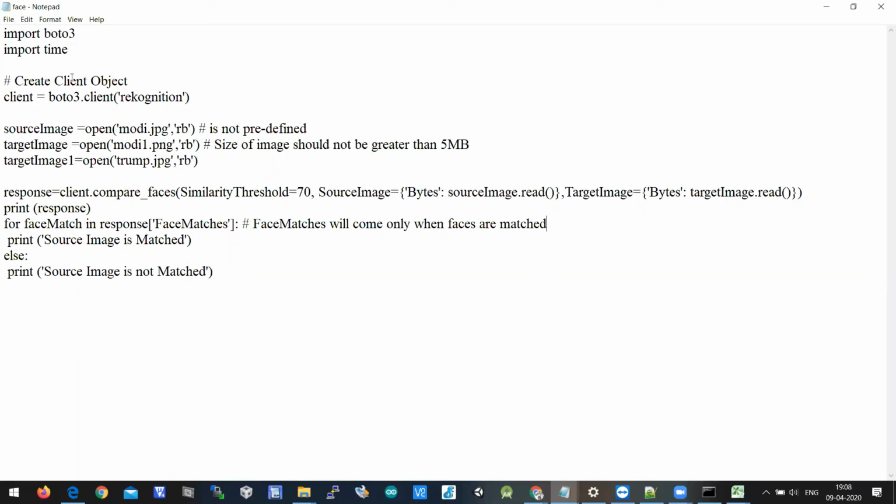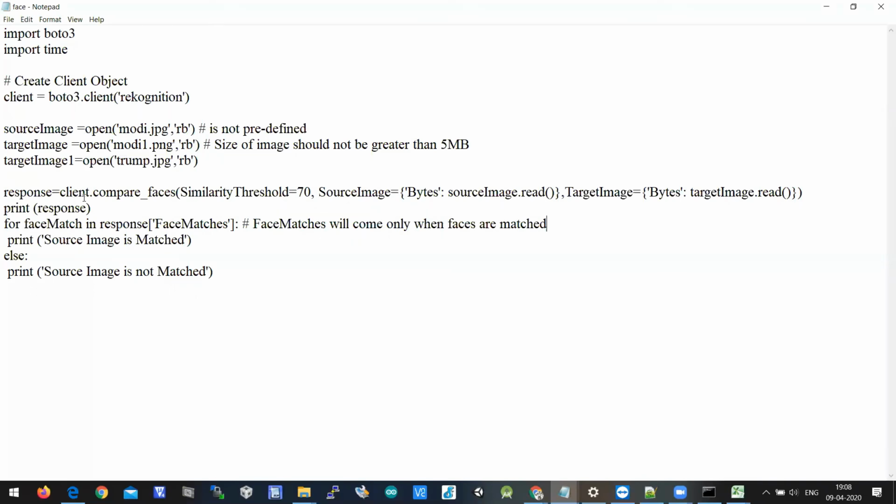It's just a 5-6 line program because we are using API calls for doing face recognition here. It's a very simple program where we have imported packages called Boto3 and time. I have not used anything there. You can leave the time library also. And we have created a client object called client equal to boto3.client of rekognition. Source image we have imported, and targeted image also we have imported by using the open method in Python.